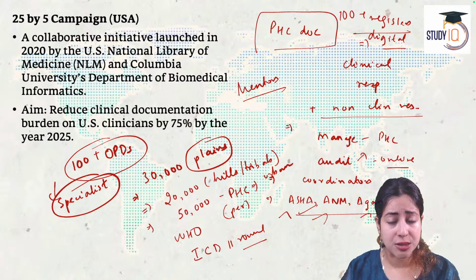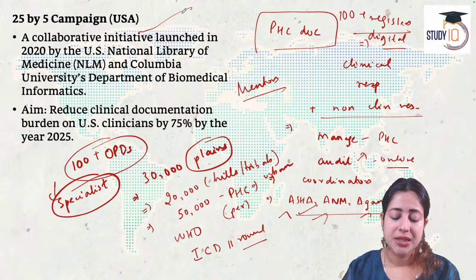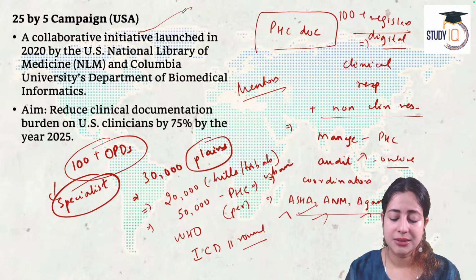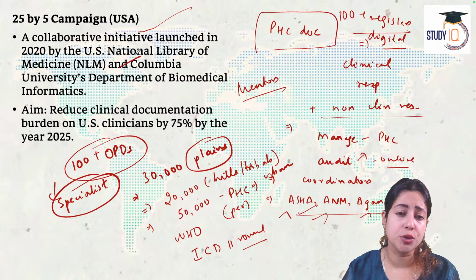Now, the article says we can also learn a lesson from America here. America has a campaign, a program called the 25 by 5 campaign. Under this initiative, the American government, under the National Library of Medicine and Columbia University, is now trying to experiment with a new protocol.